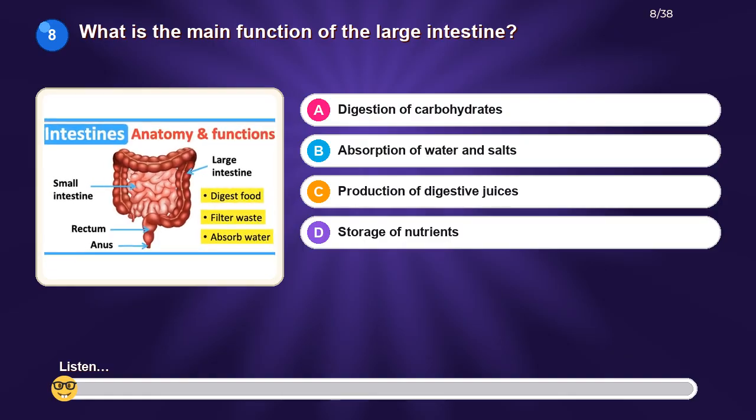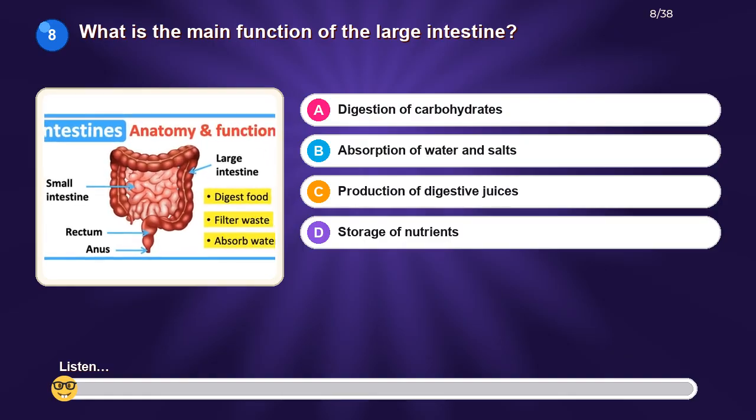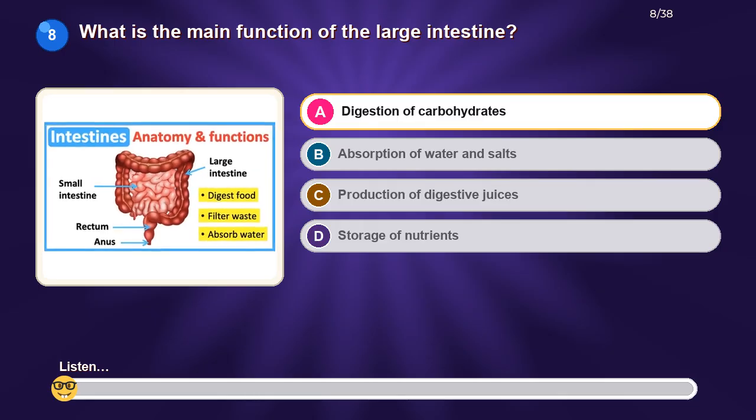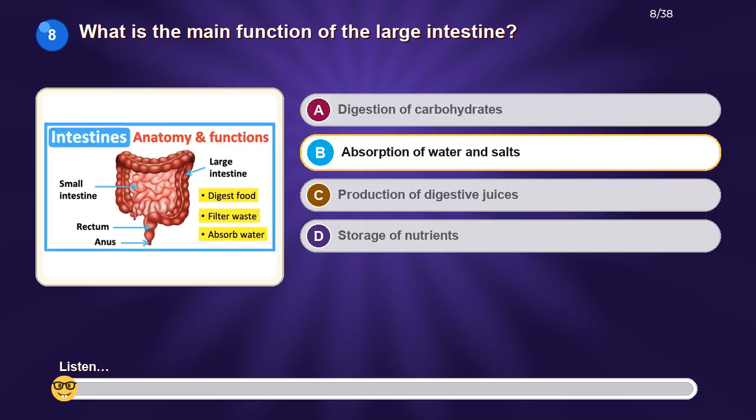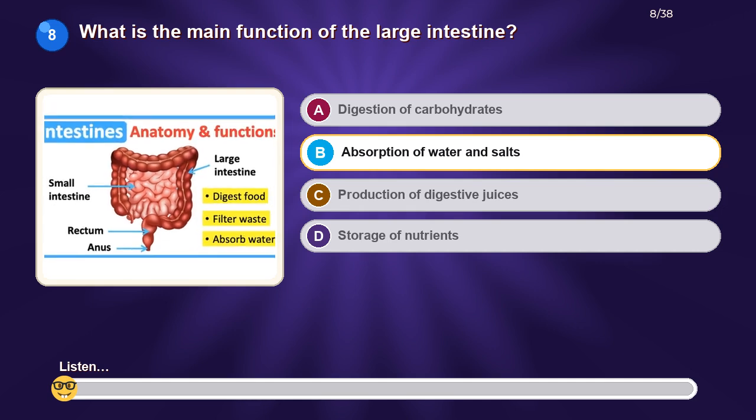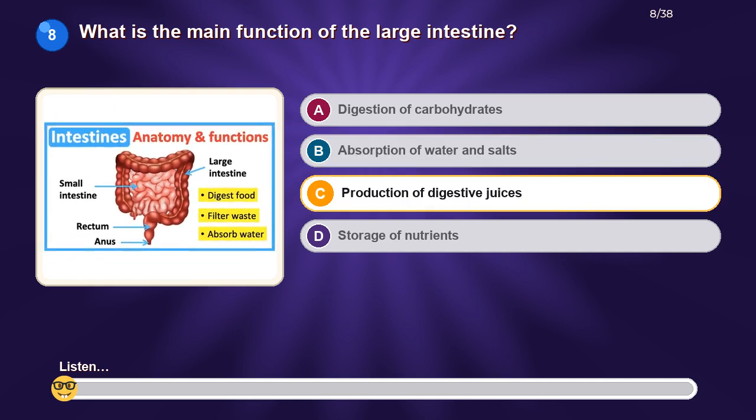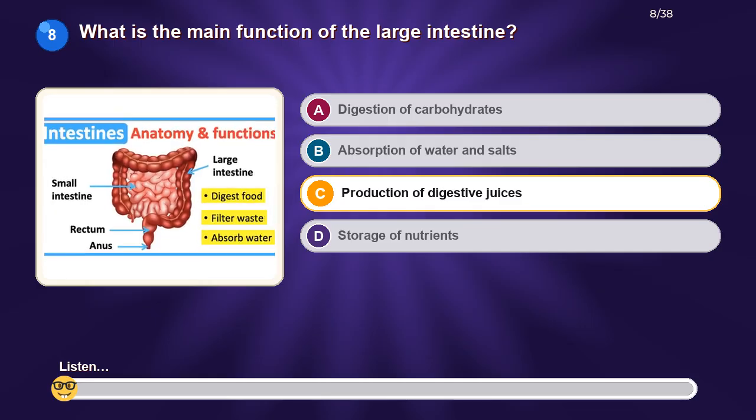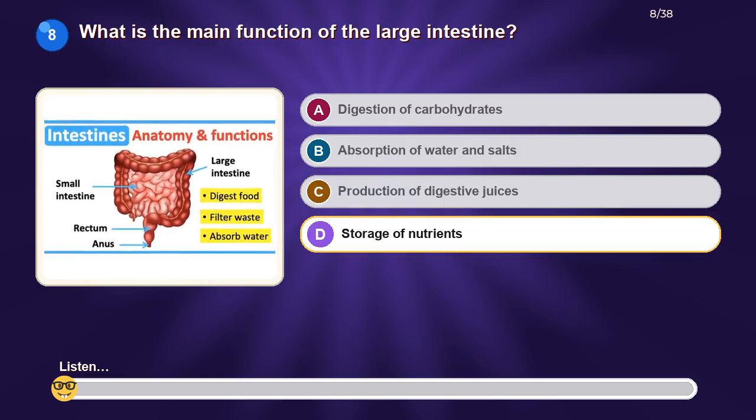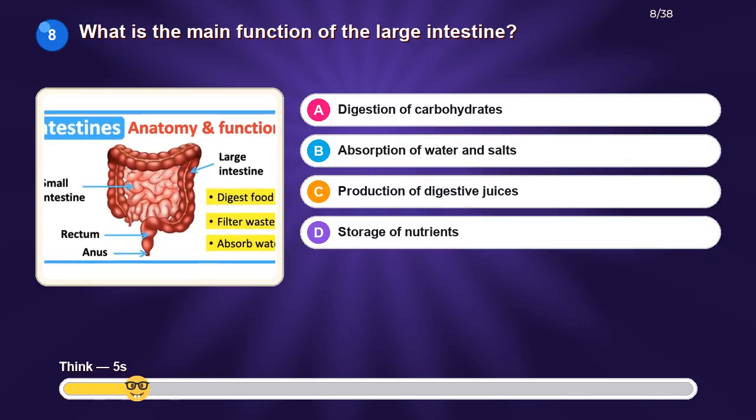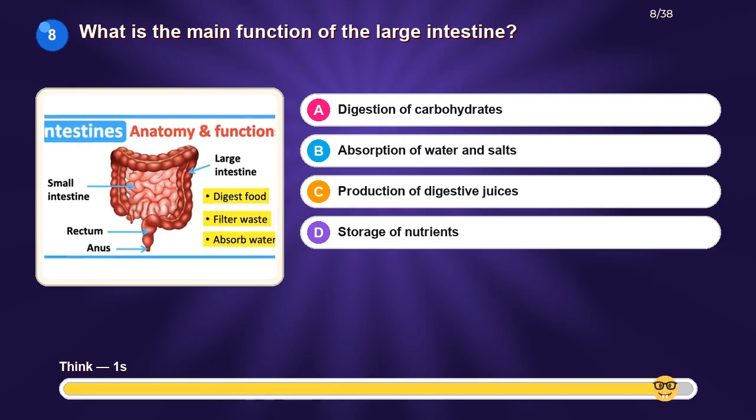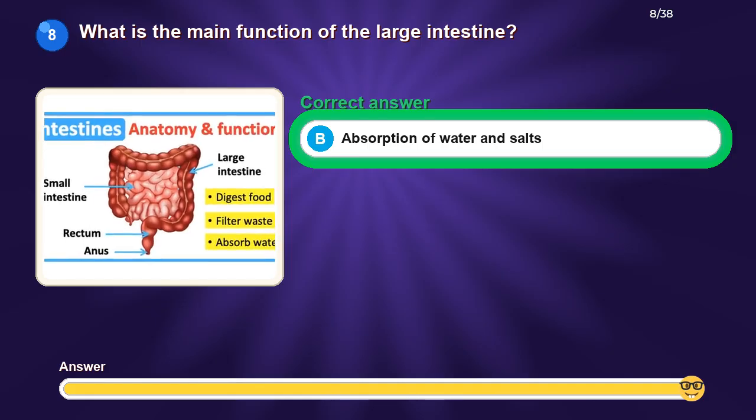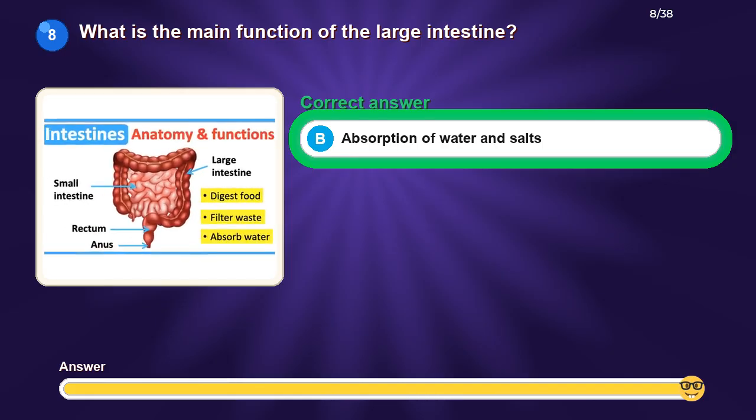What is the main function of the large intestine? Option A: digestion of carbohydrates. Option B: absorption of water and salts. Option C: production of digestive juices. Option D: storage of nutrients. The correct answer is absorption of water and salts.